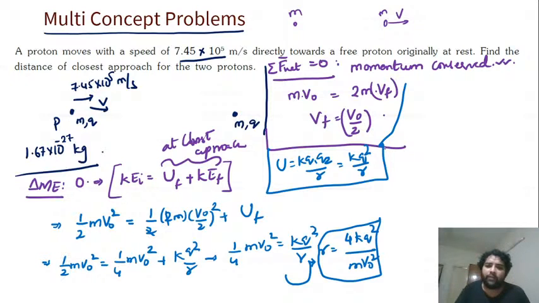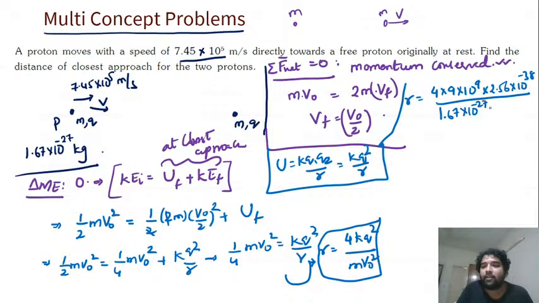So we just put the whole equation and we got the value here. What is the value of r here? 4 into 9 into 10 to the power 9 into q square. How much is this? 2.56 into 10 to the power minus 38, by mass 1.67 into 10 to the power minus 27 into v naught square, which is 7.5 square into 10 power 10. Calculate it, it's very long. This 10 power minus 27 becomes minus 18, and the 10 and 9 cancel, leaving a 10 here.